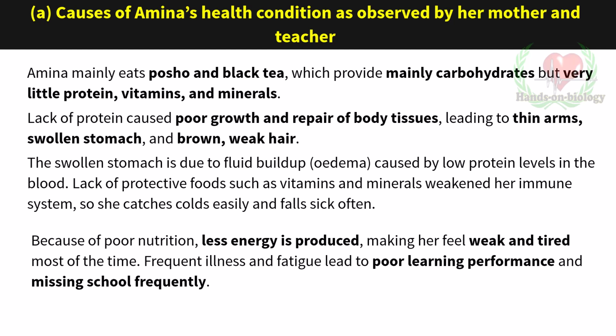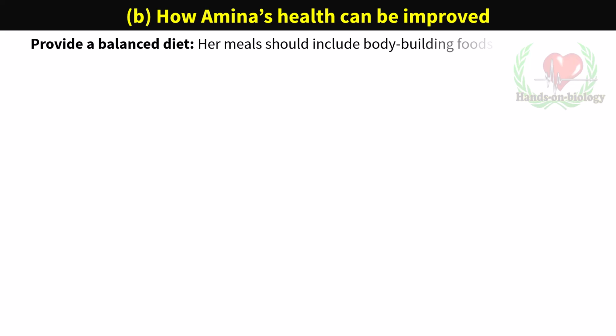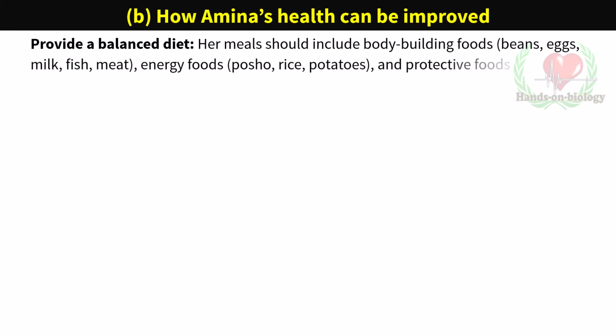How Amina's health can be improved. Provide a balanced diet. Her meals should include bodybuilding foods: beans, eggs, milk, fish, meat; energy foods: posho, rice, potatoes; and protective foods: vegetables and fruits.